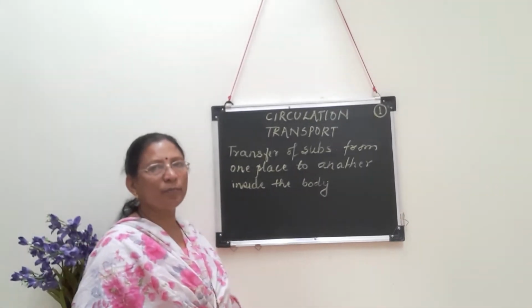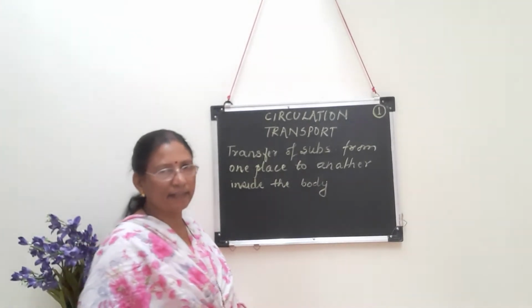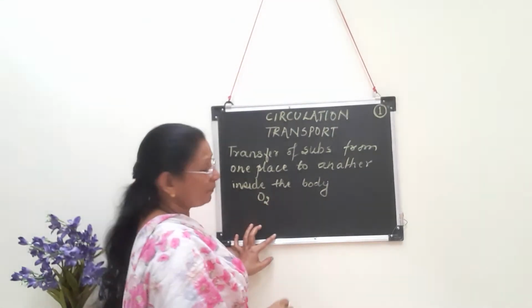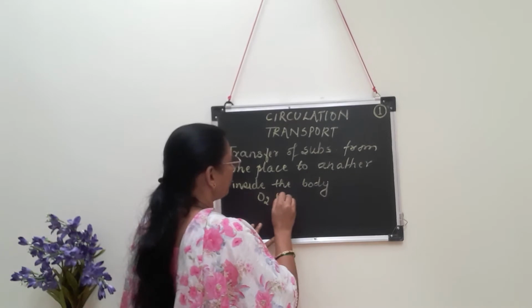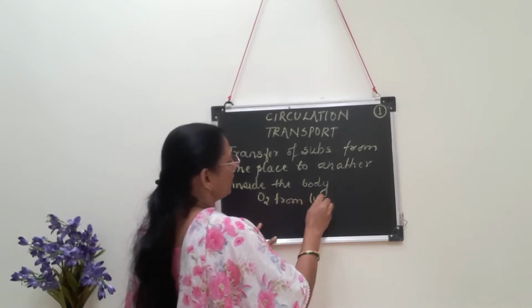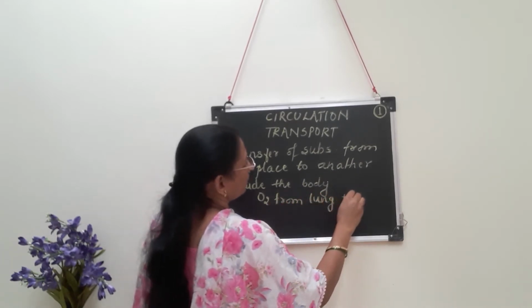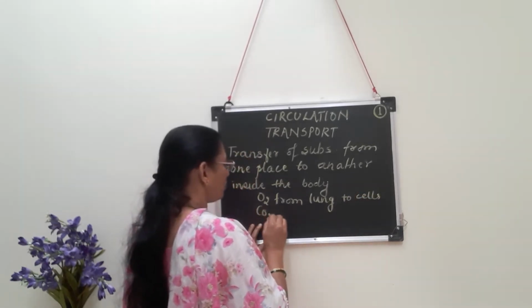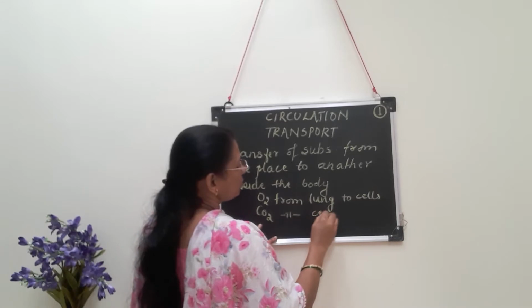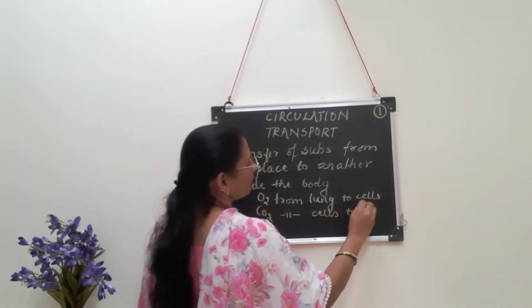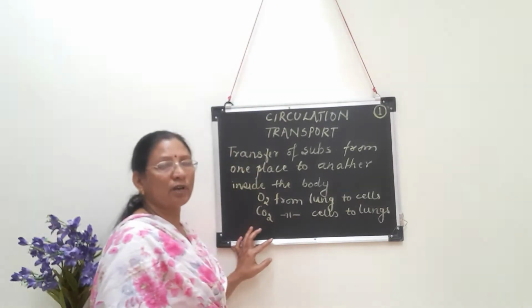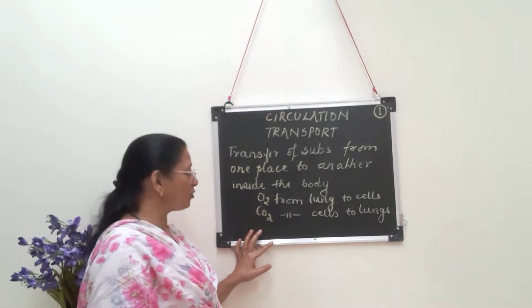In the previous topic, respiration, we have studied that oxygen is transported from where to where? This oxygen is transported from lungs to cells. We have also seen that carbon dioxide is transported from cells to lungs. What about the nutrients, that is glucose, amino acids, fatty acids and glycerol?